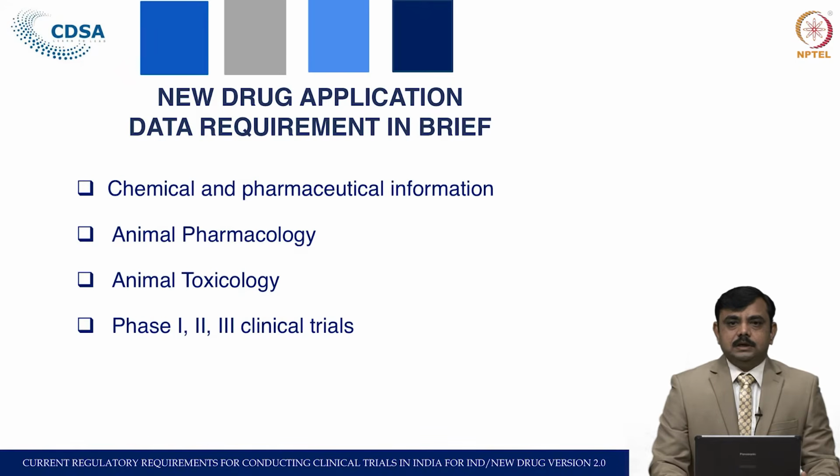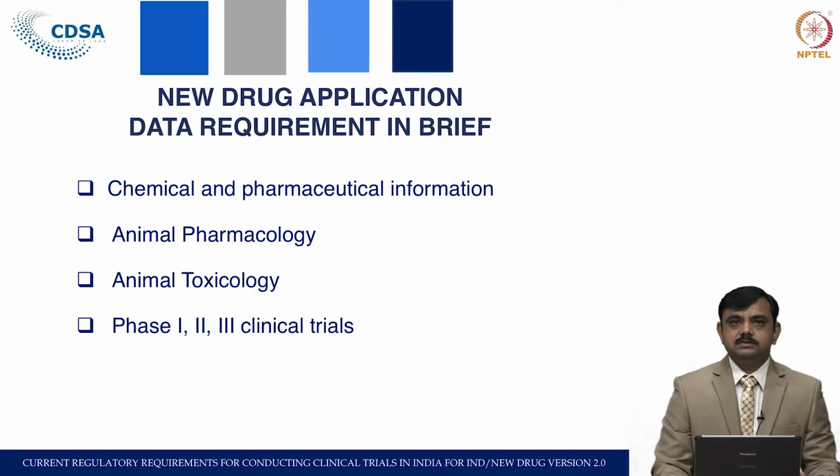This is the data which is required: the chemical and pharmaceutical information about the drug. In detail, the applicant has to submit information related to the chemistry of the drug, molecular formula, empirical formula, the structure of that drug, and the name of the API.